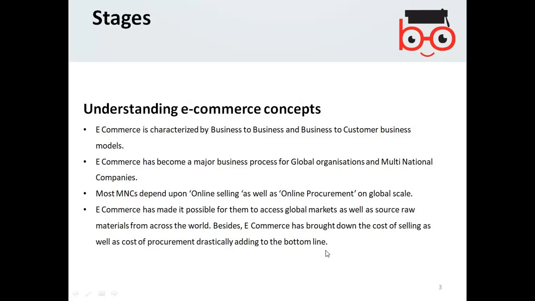So because of e-commerce, the cost of items has been reduced to almost the bottom line, because there is competition and everyone can go online very easily.